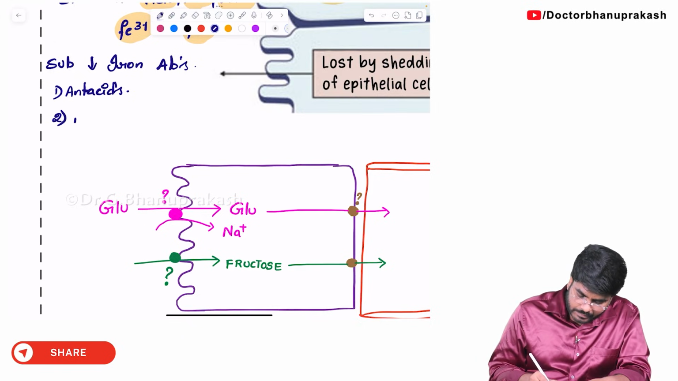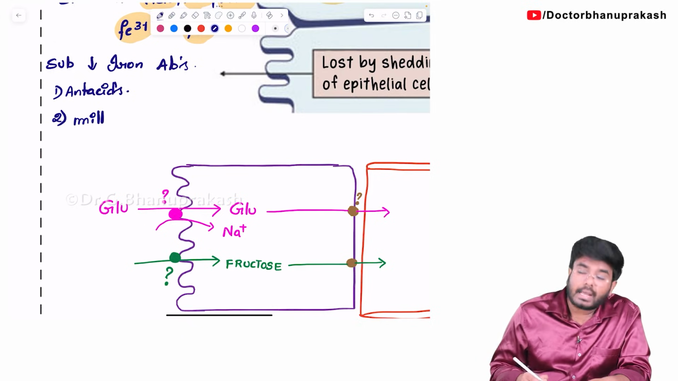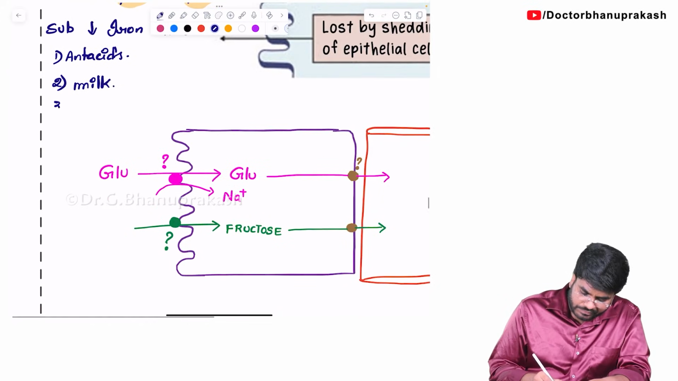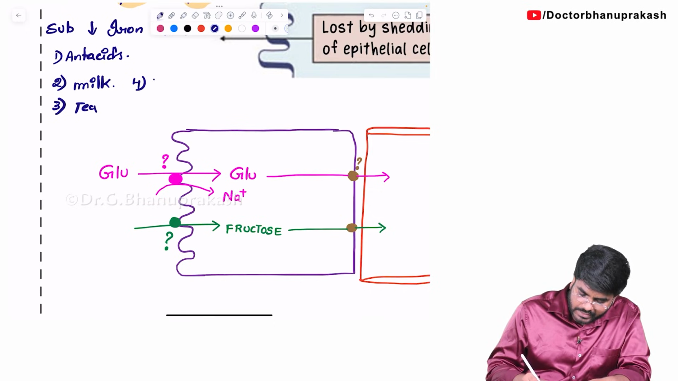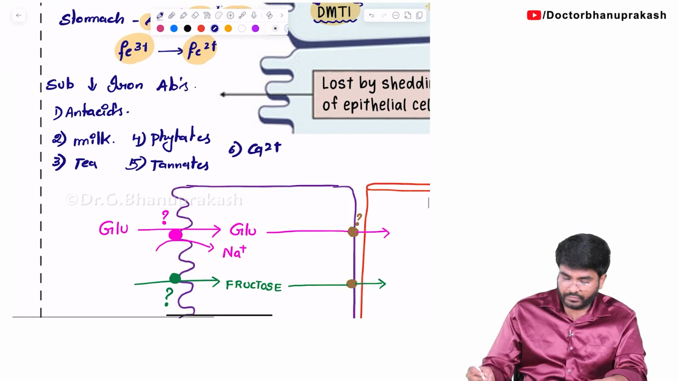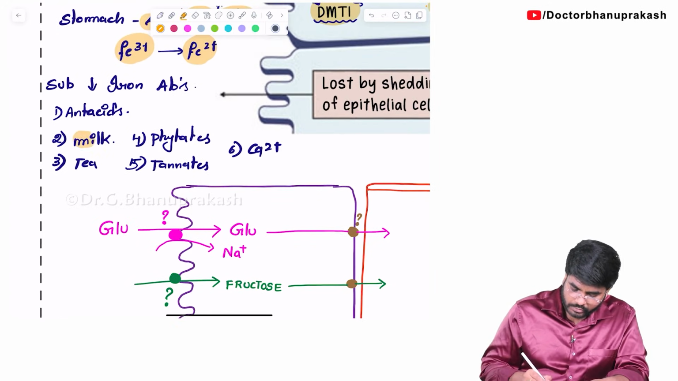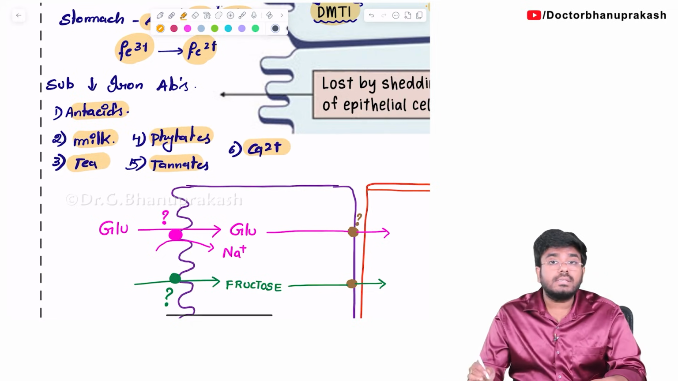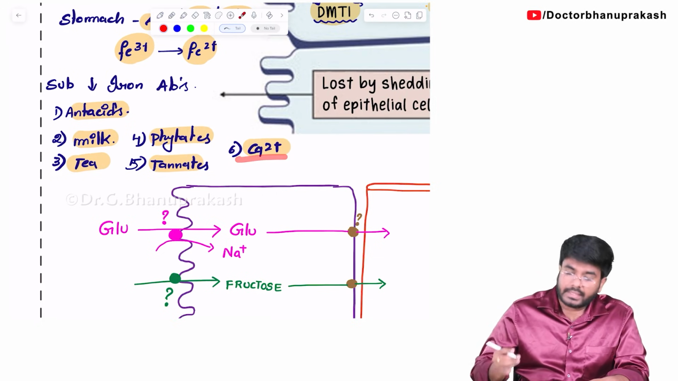Next, milk or any alkaline substances like milk, substances like tea, phytates, tannates, okay, calcium, they all interfere with the iron absorption. They are all going to decrease the iron absorption. A recent question was on tea. Tea decreases iron absorption. Why does calcium decrease the iron absorption, guys?